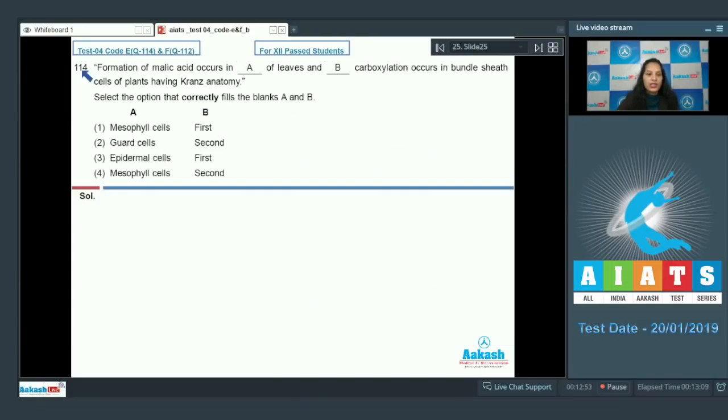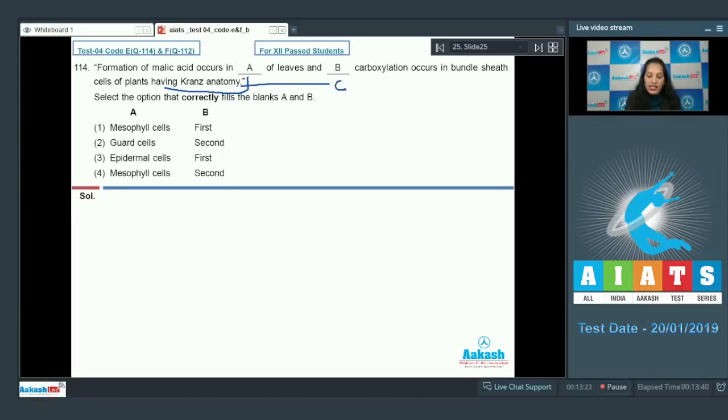Question number 114. Formation of malic acid occurs in dash of leaves and dash carboxylation occurs in bundle sheath cells of plants having Kranz anatomy. Select the option that correctly fills the blanks A and B. Option 1, mesophyll cells first, second, guard cells second, third, epidermal cells first, fourth, mesophyll cells second. See, the plants having Kranz anatomy, it's a clue by which you can identify the types of plants.